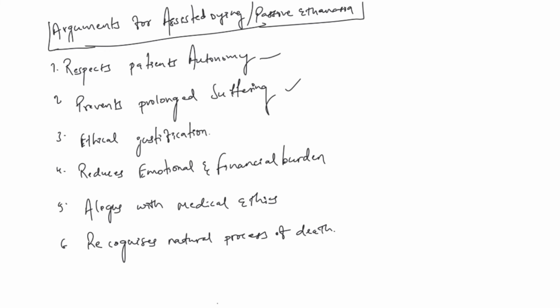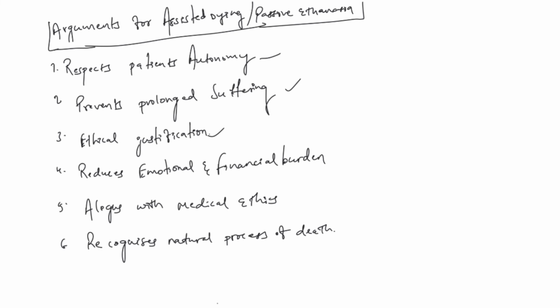Next, justification. It is seen as less controversial than active euthanasia, because it involves withholding or withdrawing treatment rather than taking direct action to end life. In active euthanasia, you are doing something, or injecting something, to kill someone. Here, in passive euthanasia, it involves just withholding the treatment. Whatever treatment you are providing, you just stop providing it. Hence, it can be ethically justified also.